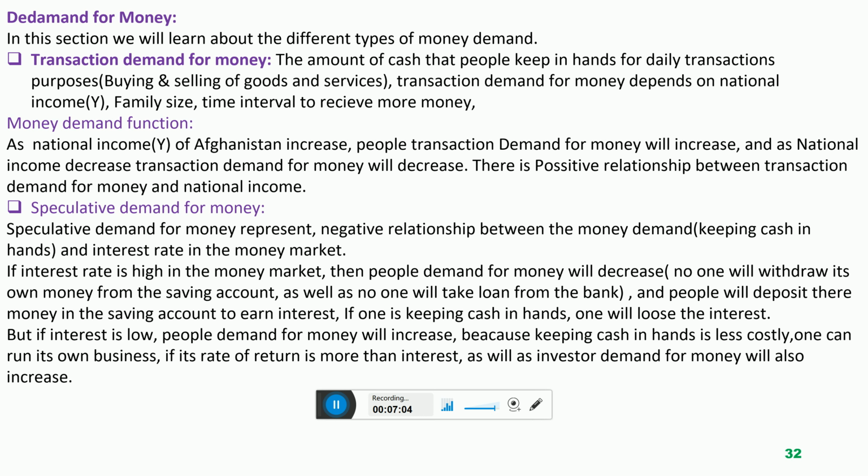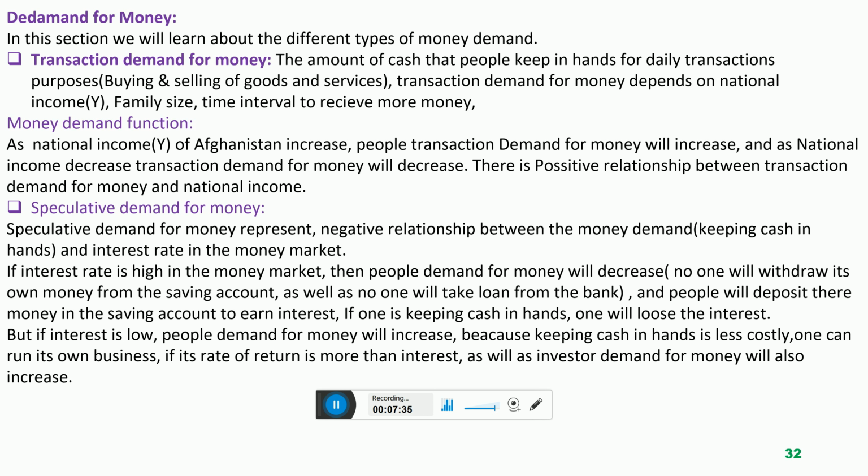So speculative demand for money represents a negative relationship between the interest rate in the money market and demand for money. Negative relationship between the interest rate and money demand. If the interest rate is increasing in the money market, demand for money will decrease. But if the interest rate decreases, then demand for money of the people will increase.